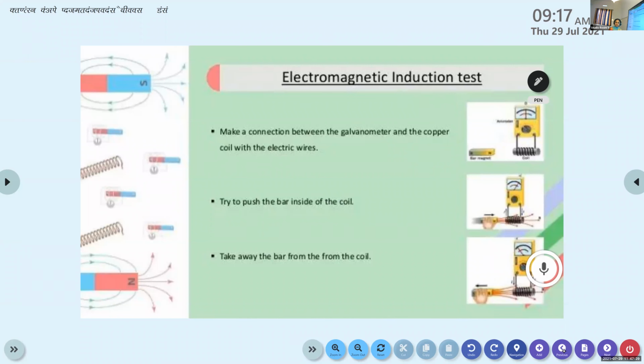Okay, write the conclusion from all these three experiments. The relative motion between the two coils is responsible for the generation of the electric current.